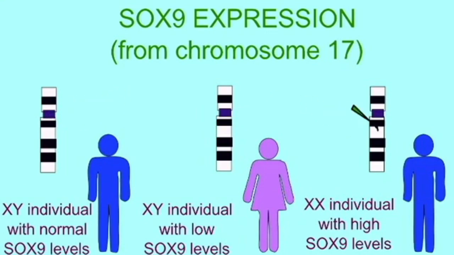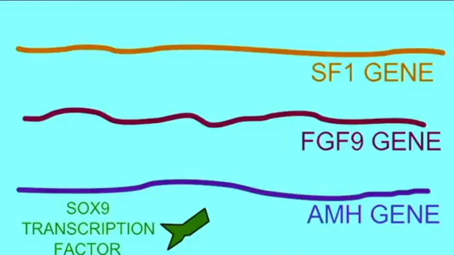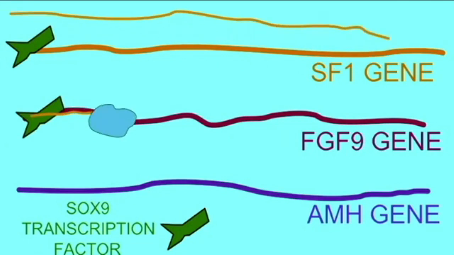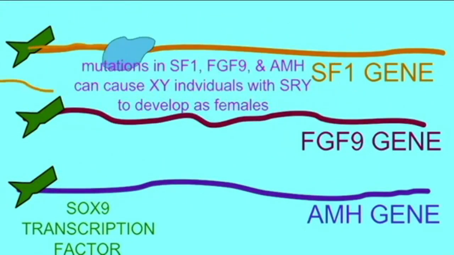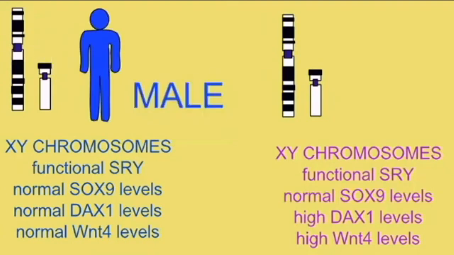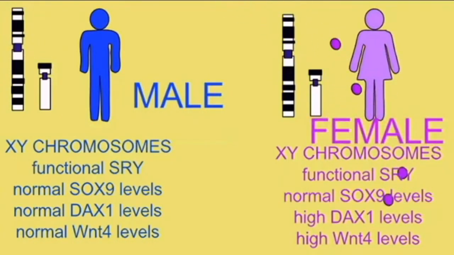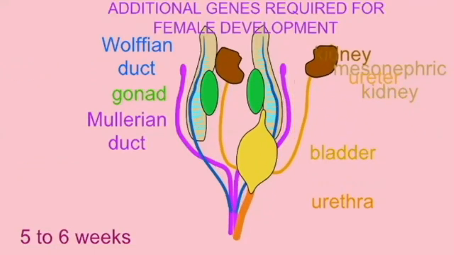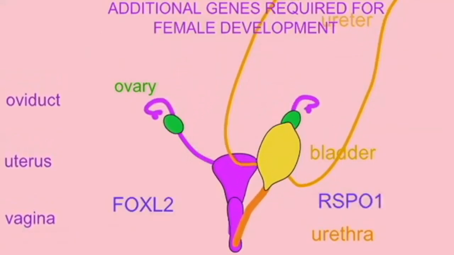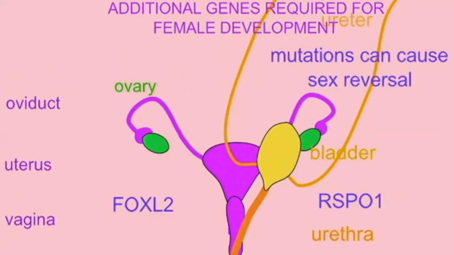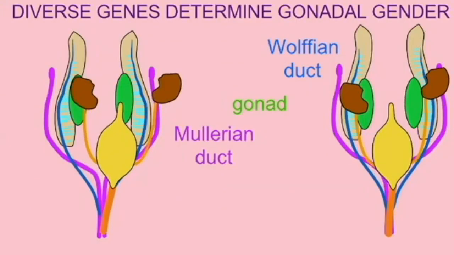In other words, individuals who are chromosomally male, XY, could have ovaries, and individuals who are chromosomally female, XX, could have testes. Non-disjunction of chromosomes occurring as an embryo is dividing could cause a mosaic individual which actually has an ovary and a testis, or an ovotestis which has both ovarian and testicular tissue.